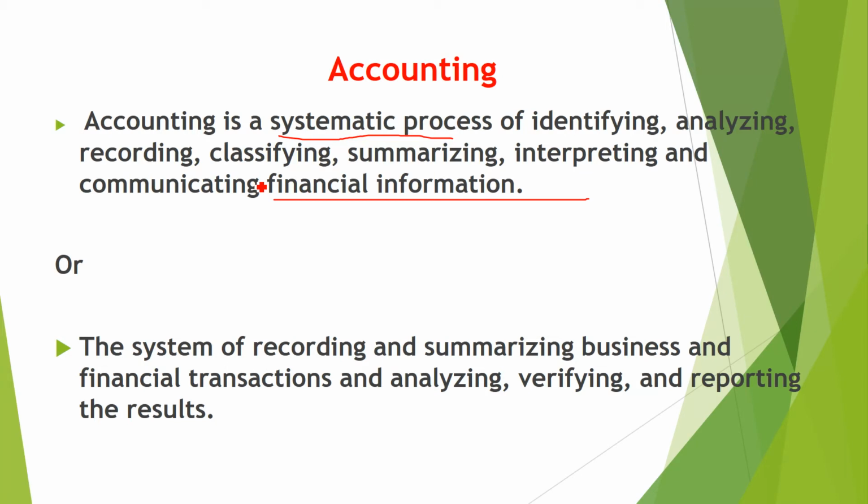If you look in different books, you will see different accounting definitions, but the basic concept is this: whatever financial information you have, which we call a transaction, you have to identify what type of transaction it is, then you have to analyze, record, and classify. Or you can say it is the system of recording and summarizing business and financial transactions and analyzing, verifying, and reporting the results, right? Both definitions have the same meaning. In different books, you can find definitions in different ways, but the basic concept is this.